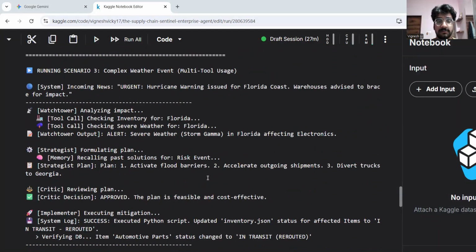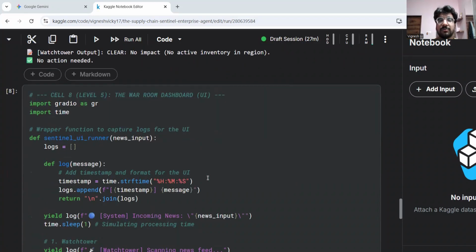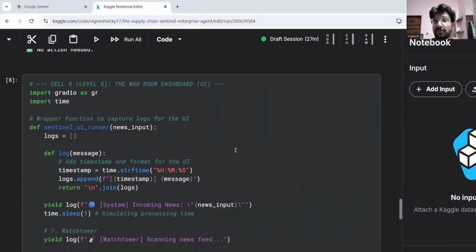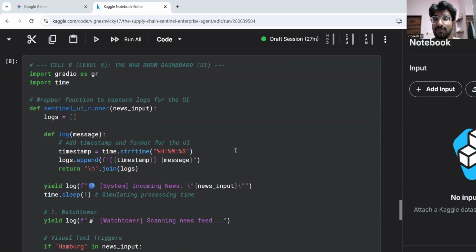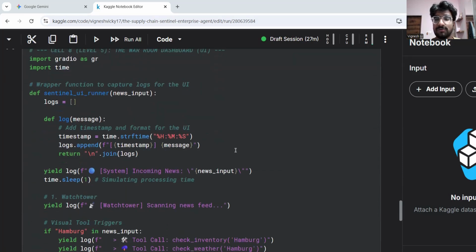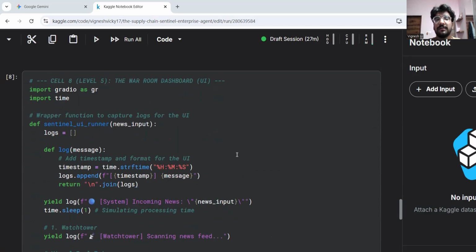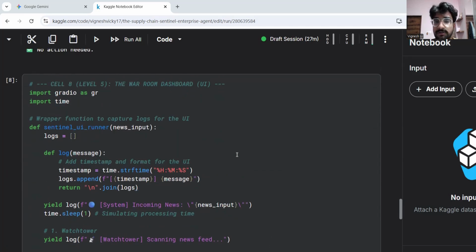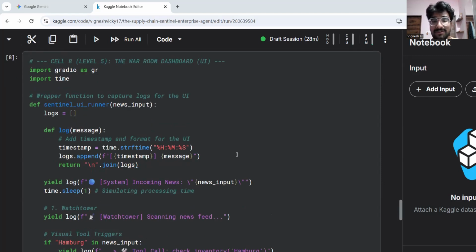There are basically two or three more prompts. I have also built a war room dashboard UI using Gradio. It will last for 1 week only, so that's a temporary UI I created for an interactive session to impress. We have been doing only notebooks, and in my opinion code cells and markdown cells are not enough, so I have used Gradio for a basic UI.